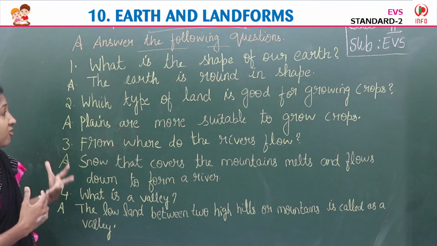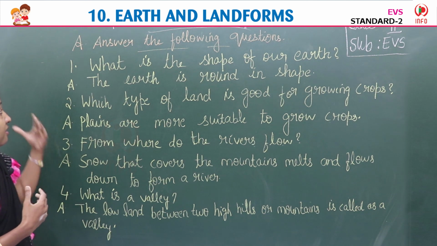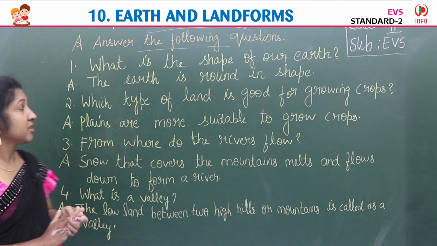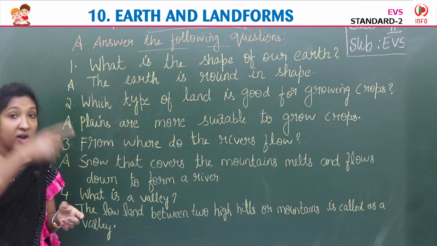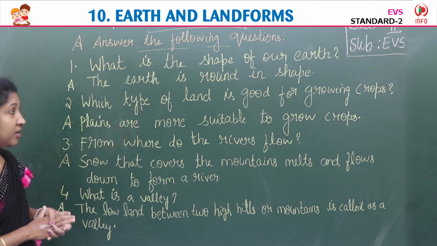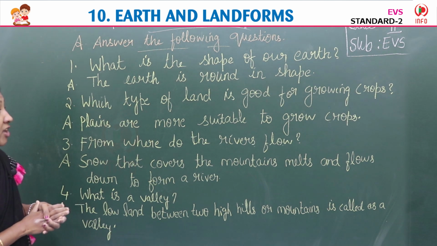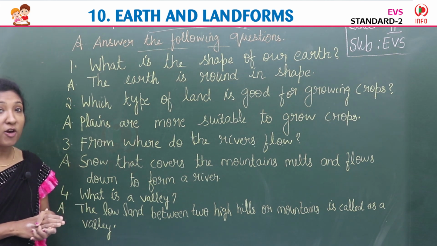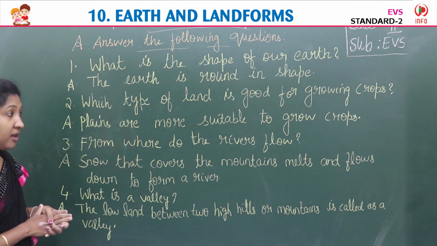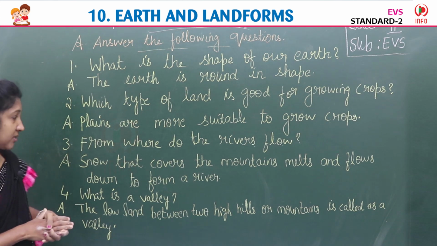Yes, children, come on, read all the questions and answers. First question, what is the shape of our earth? The earth is round in shape, R-O-U-N-D, round. Second, which type of land is good for growing crops? Plains are more suitable to grow crops.